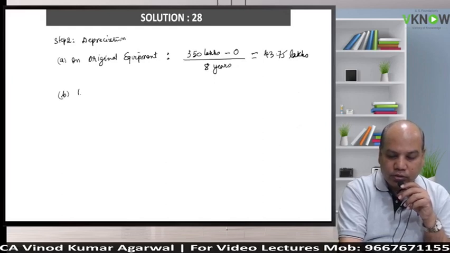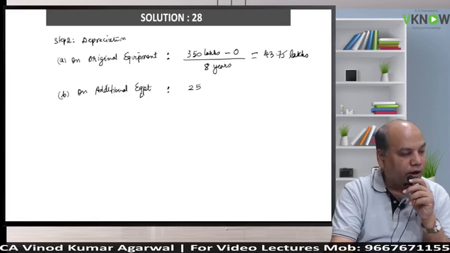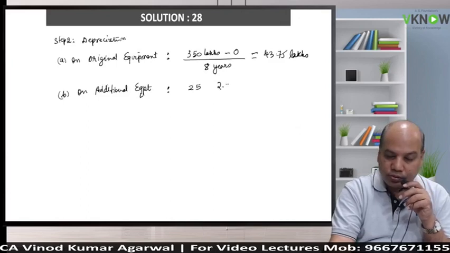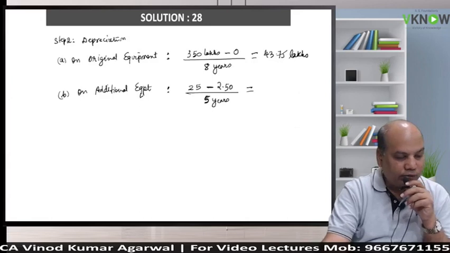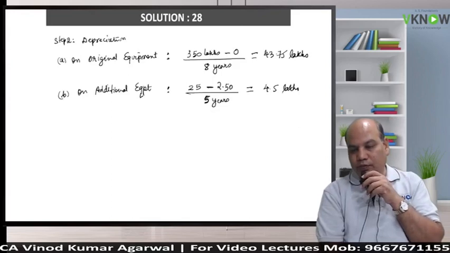Then write down on additional equipment. Now here the student can make a mistake. He may take 8 years, but it was purchased after 3 years. So how can it be 8 years? So here the cost of the additional equipment is 25 lakh and it will have a salvage value of 2.5 lakh. Minus 2.5, we have to follow straight line method of depreciation and divide by 5 years. 3 years are over. So that is 4.5 lakhs. Is it right? 4.5 lakhs.